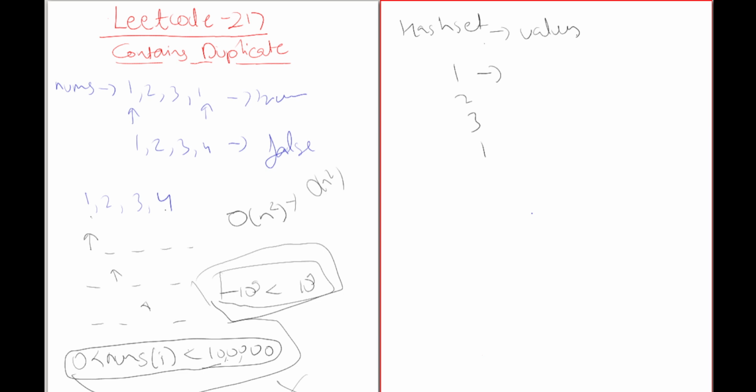Better solution. The issue with this would be that we will have extra space of O(n). Our space and time complexity both will be O(n). So let's go with this solution and see how it performs on LeetCode.